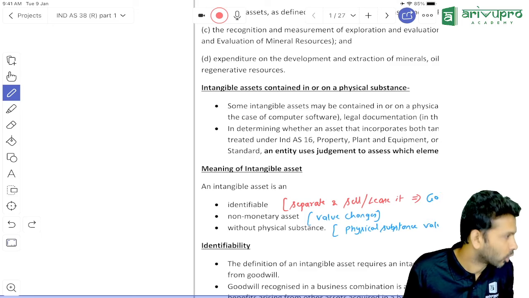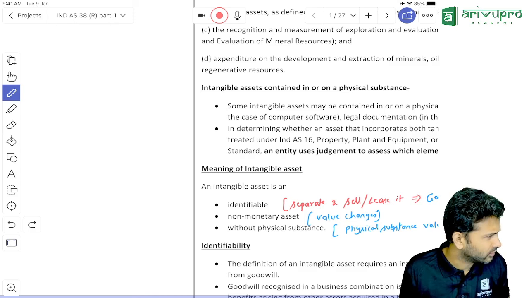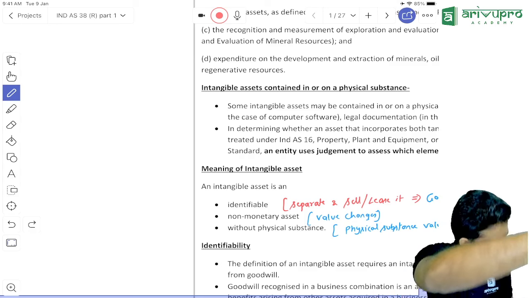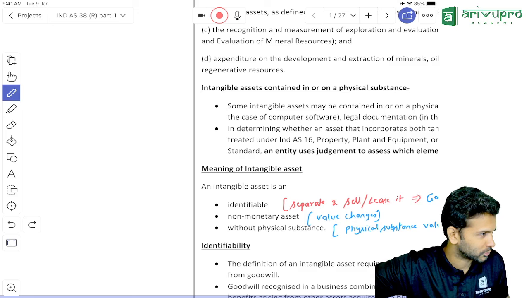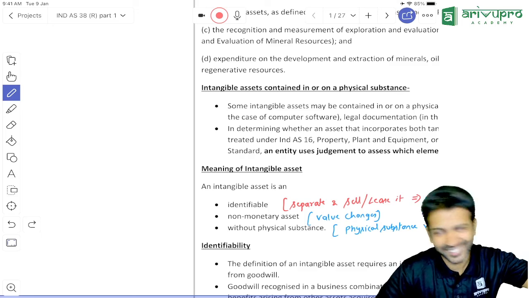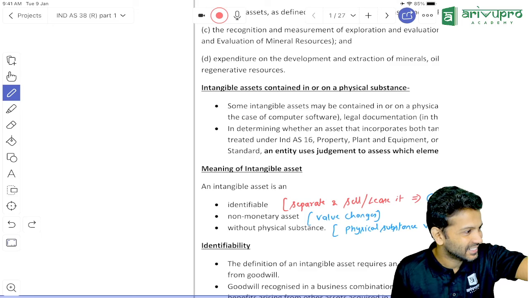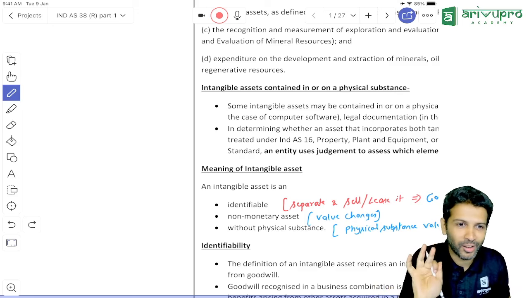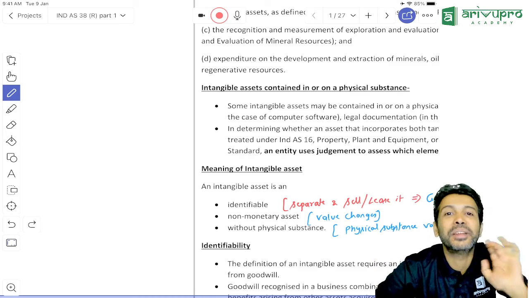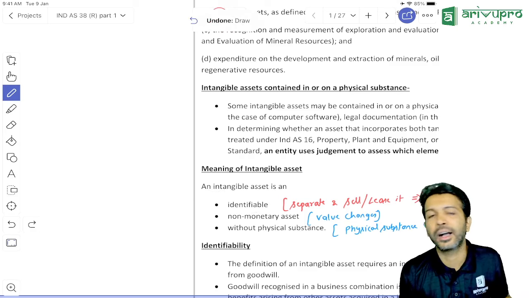goodwill. Can I sell goodwill alone? Suppose we have a goodwill of 1 crore rupees. I'll write it on a piece of paper and sign it for you. All the directors will put a stamp on it and give it to you. 1 crore goodwill. Will anybody buy? No. That means goodwill fails which criteria?